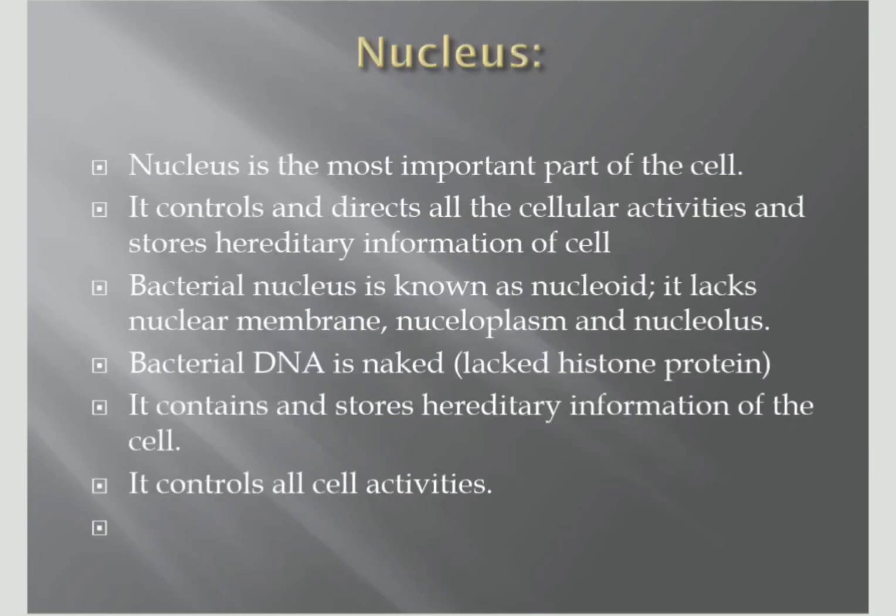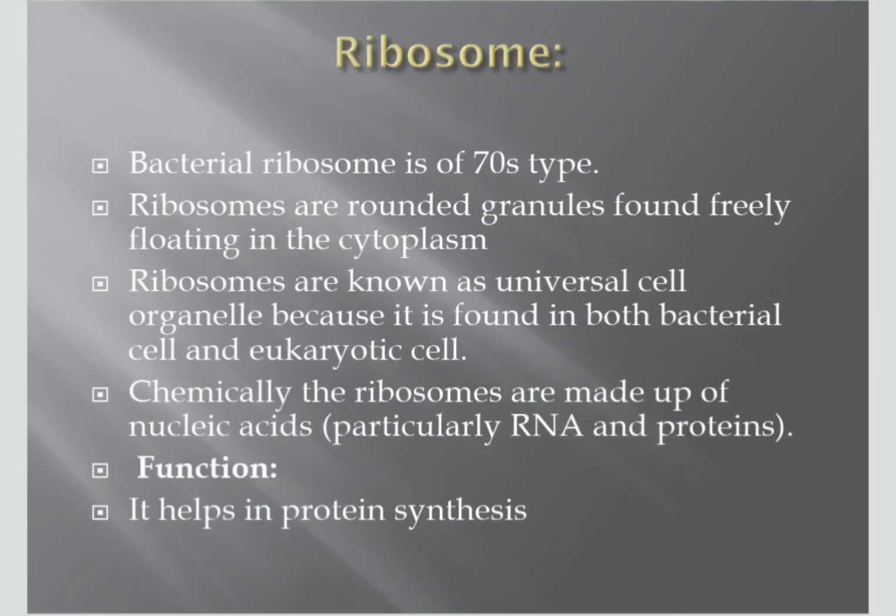The nucleus is the most important part of any cell. It controls and directs all the cellular activities and stores the hereditary information of the cell. The bacterial nucleus is known as the nucleoid because it does not have a nuclear membrane, nucleoplasm, and nuclear pores, but inside it circular DNA is present.